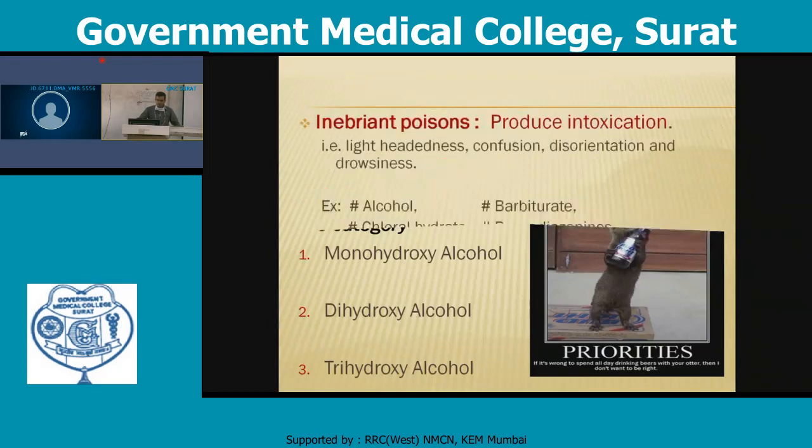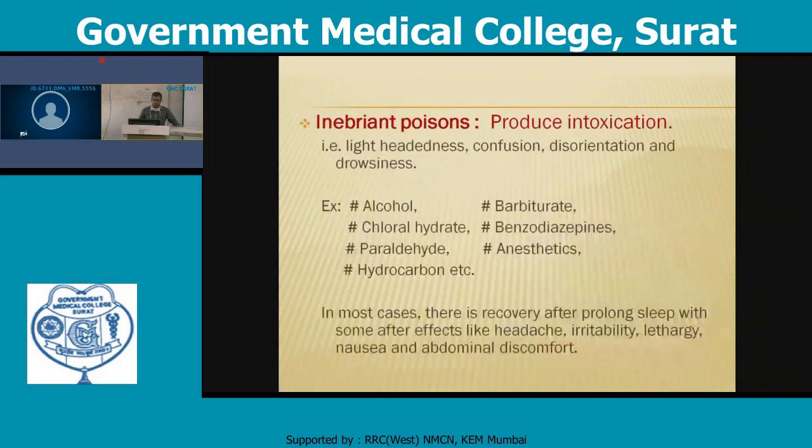As I told you, it is an inebriant poison that produces intoxication, and the substances producing such an effect are alcohol, chloral hydrate, paraldehyde, hydrocarbons, barbiturates, benzodiazepines, and anesthetics. After consuming such a poison, there is recovery after prolonged sleep, with some after-effects like headache, irritability, lethargy, nausea, and abdominal discomfort.